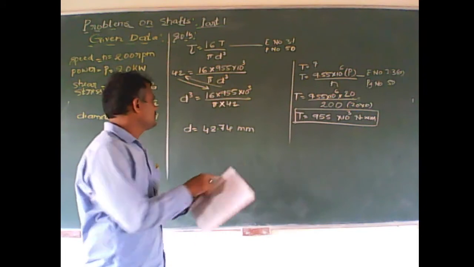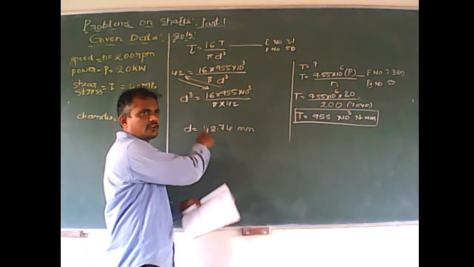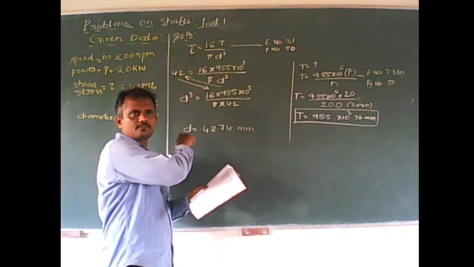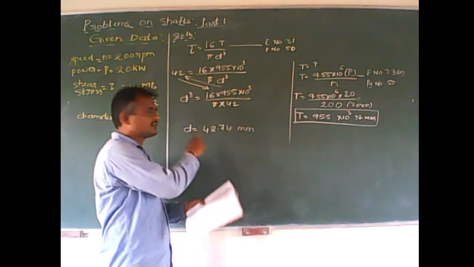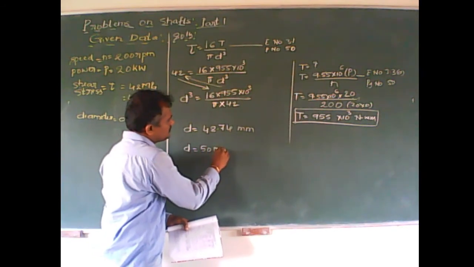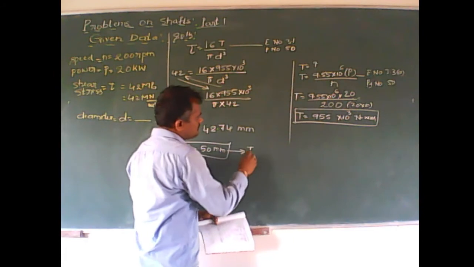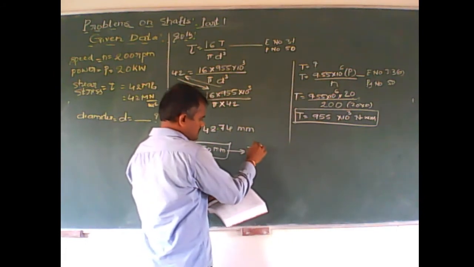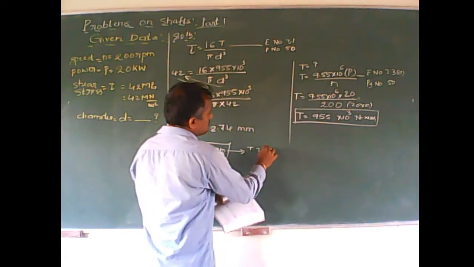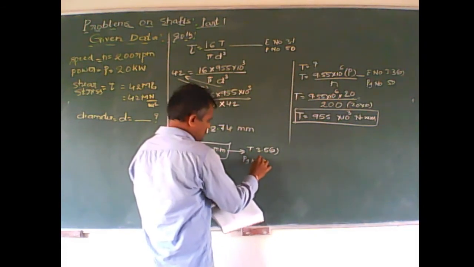So it means 48 is a calculated value. You cannot go back to the previous value. 45 you cannot select. You can select D equal to 50 mm, and you have to write in this manner: table number 3.5a and page number 57.